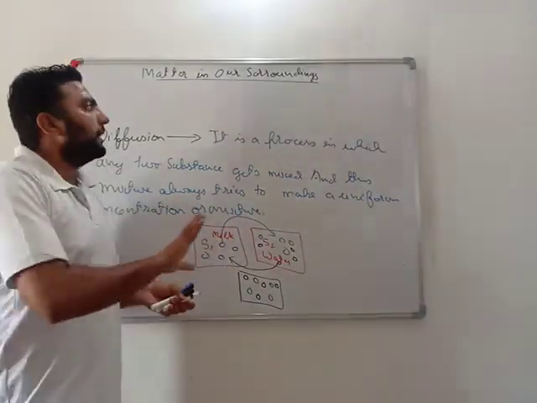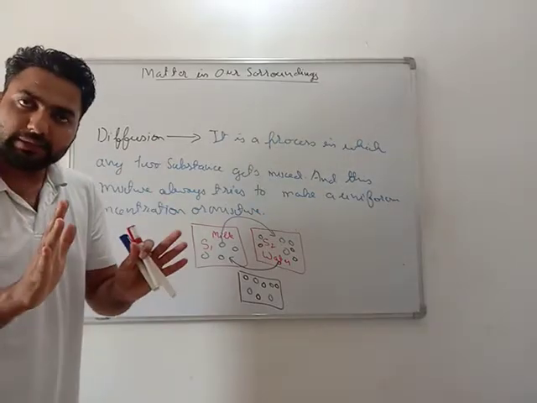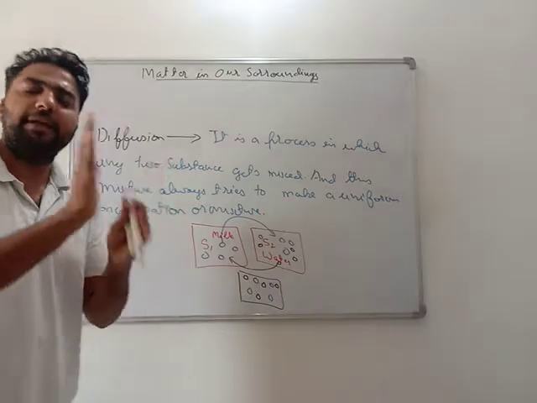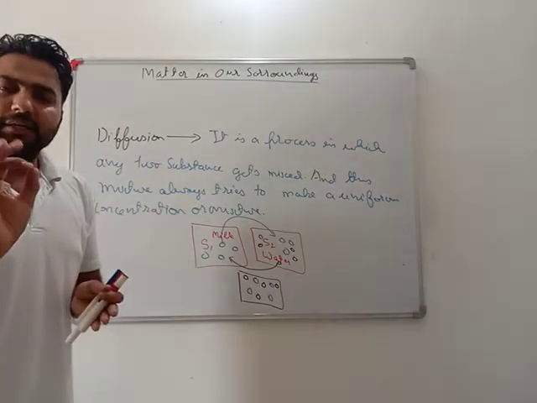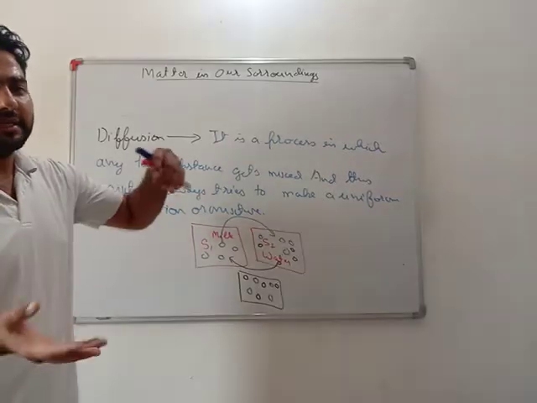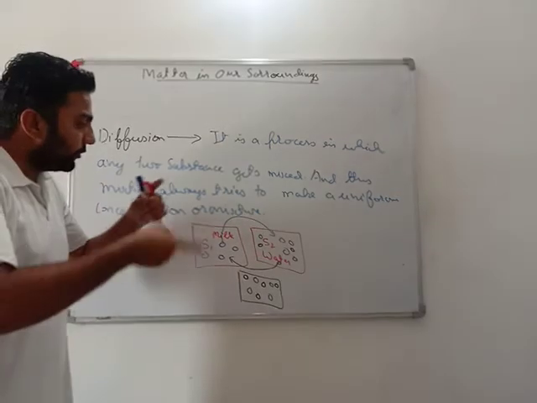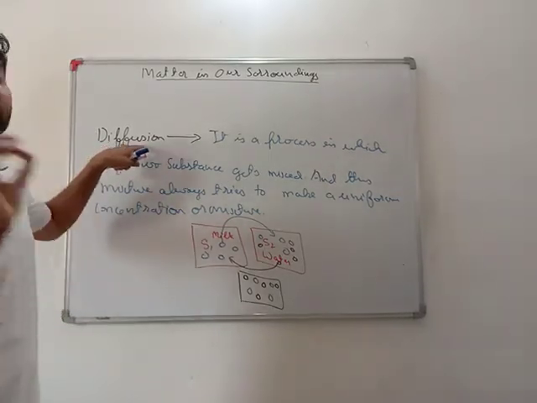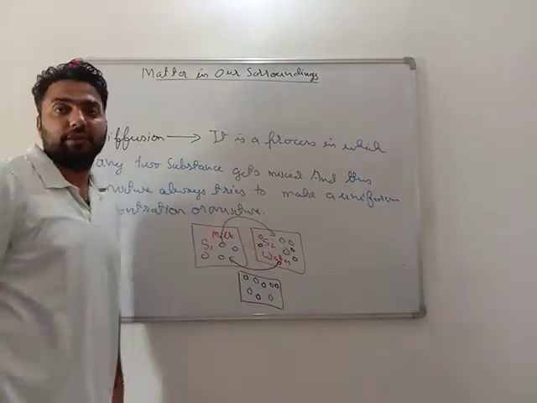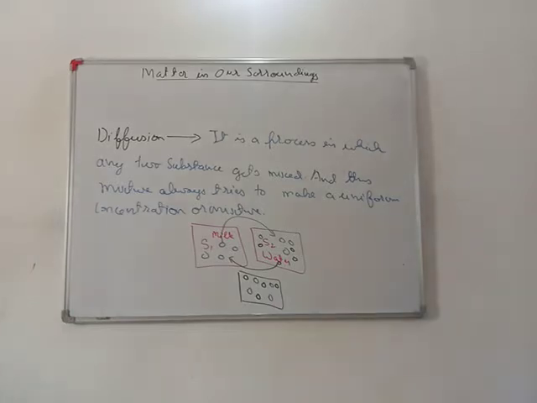Okay, so very important. Any material, any substance is made up of matter. This matter is made up of particles. These particles keep on moving, and due to this movement they try to do diffusion, meaning any two substances always try to mix with each other. Very very important.